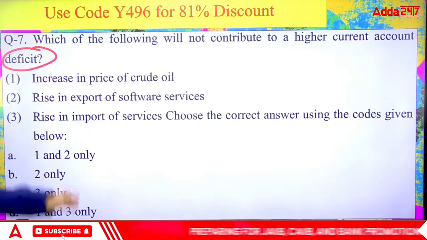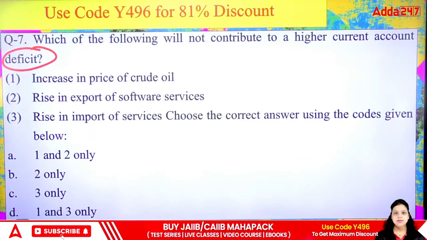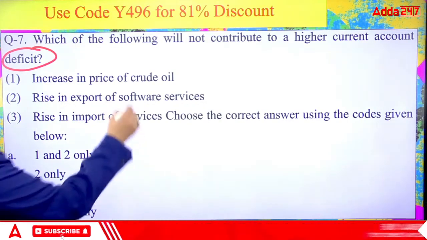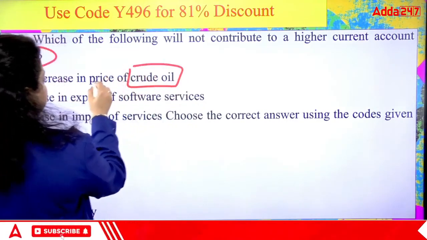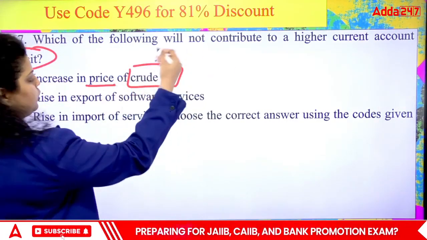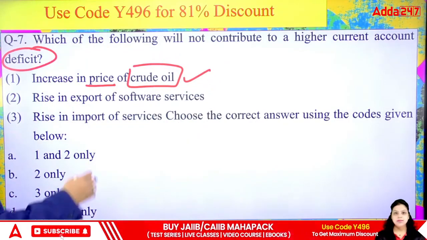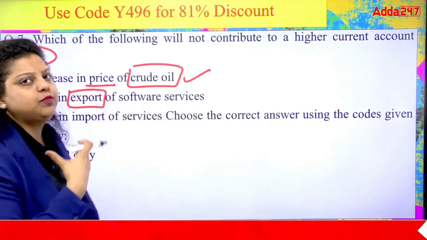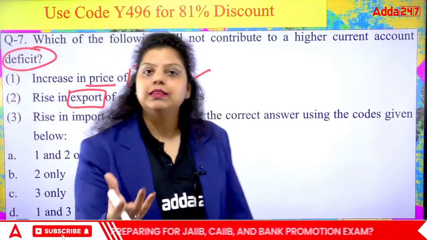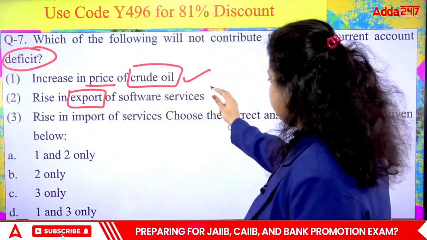So now, will an increase in the price of crude oil increase the current account deficit? Yes, obviously, because we are importing the crude oil. When the price of crude oil is increasing, it is going to affect the current account deficit. Okay. Second, rise in exports. If you are exporting, you are earning foreign currency. When you are earning foreign currency, how can it make you deficit? So it can't be right.